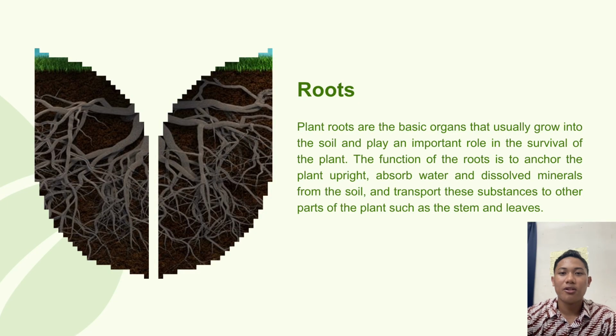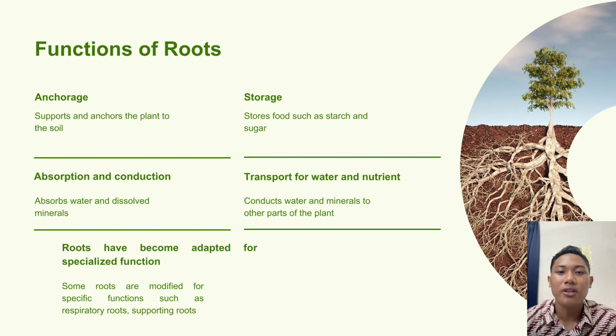Roots are basic plant organs that usually grow in the ground. They are very important for plant survival because they anchor the plant firmly in the soil. Roots also absorb water and dissolved minerals from the soil and transport them to the other parts of the plant, such as the stem and leaves. Roots have several important functions.